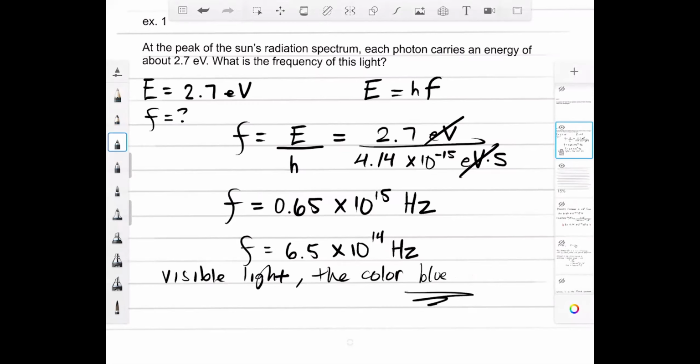Now, of course, that wasn't asked, but if you're curious, you could still compare it to that table that I gave you guys and see what type of frequency, what type of radiation it is, and what color it could be if it's visible. Okay, let's look at another one.